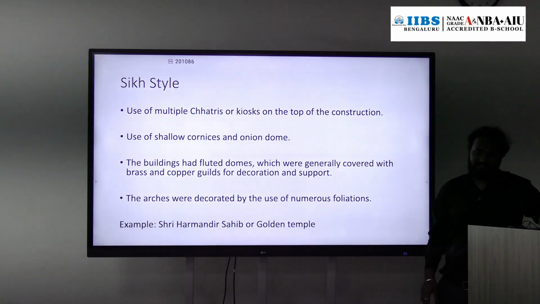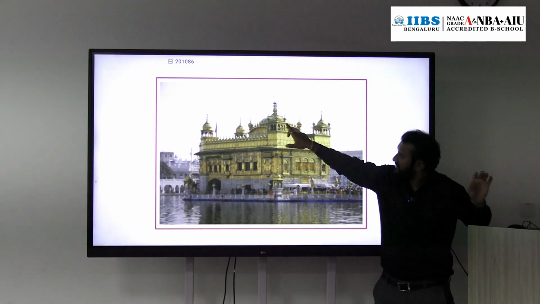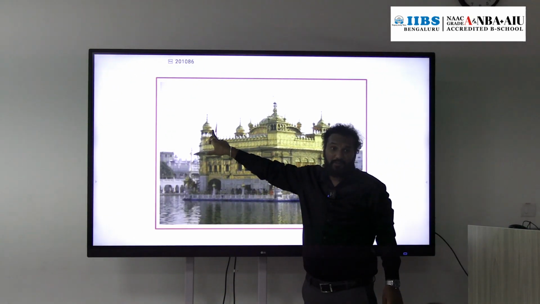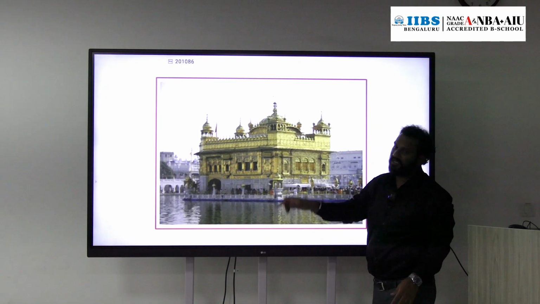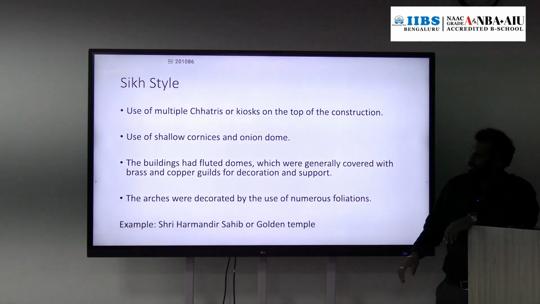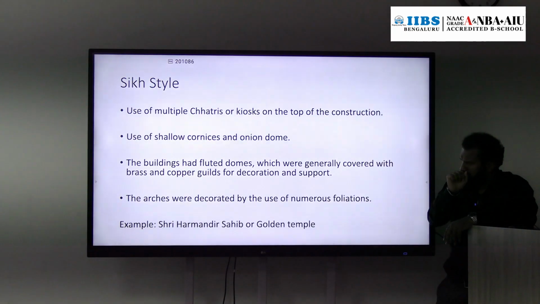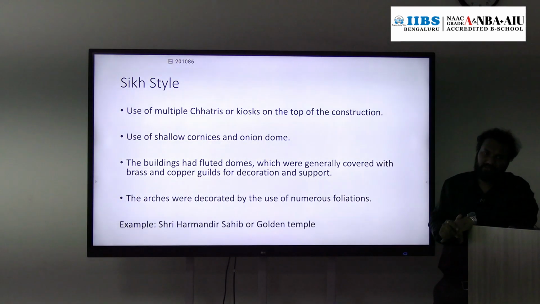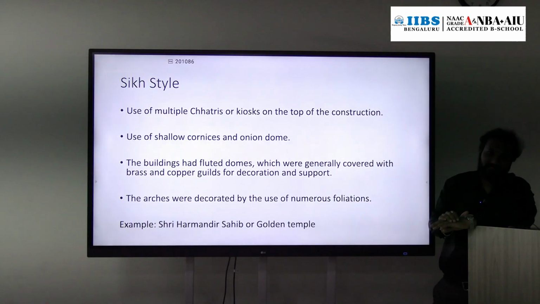Then we have Sikh architecture. Sikh architecture has the concept of chhatris. See, like this. Here the dome is more onion-shaped rather than spherical. So these chhatris were introduced by the Sikhs. Shallow cornices and onion-shaped domes are there. Generally they have fluted domes. Above the domes, the dome is covered with brass or copper gilt.